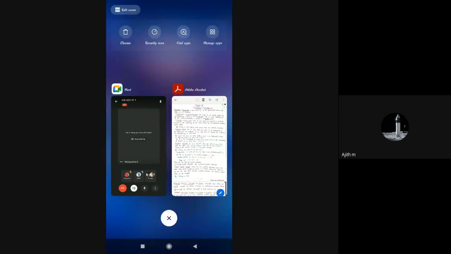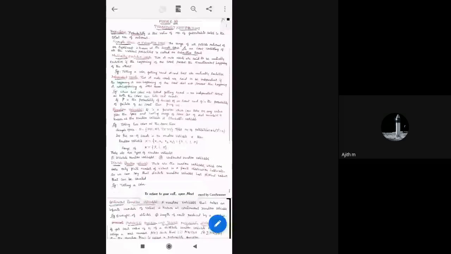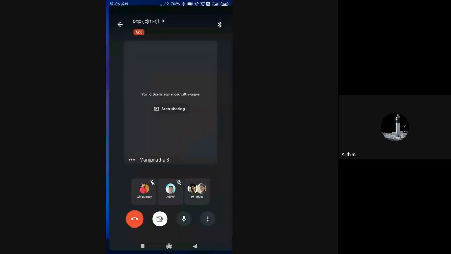So the next module is probability distribution. This is the third module. In this concept, mainly you all know what probability means. The basic meaning of probability, we know it already.